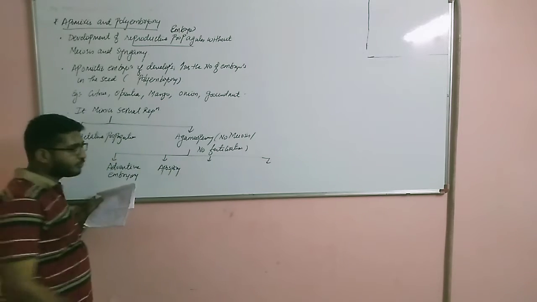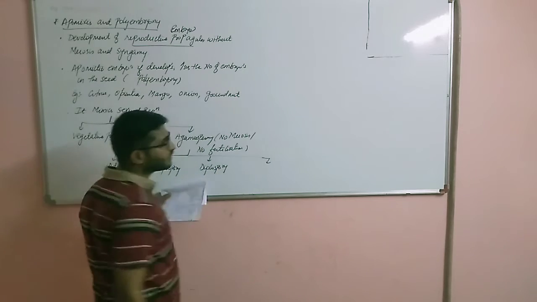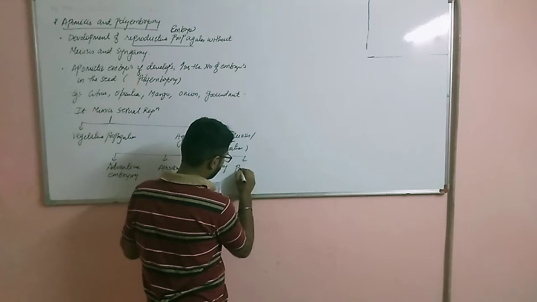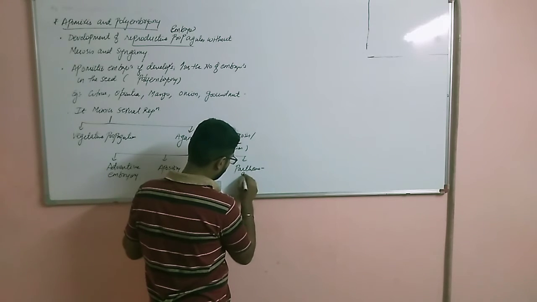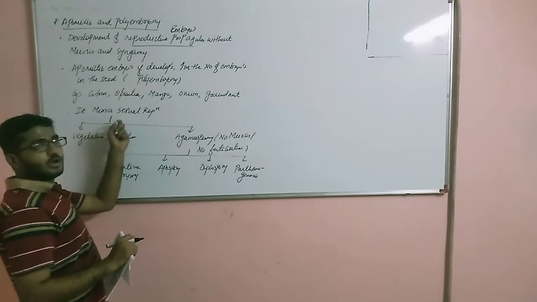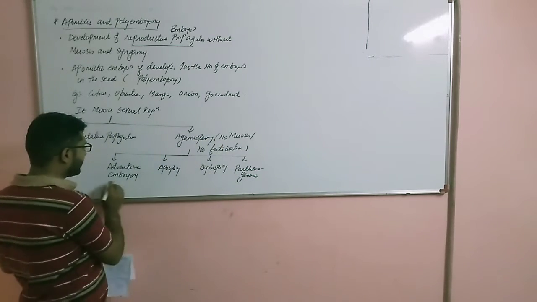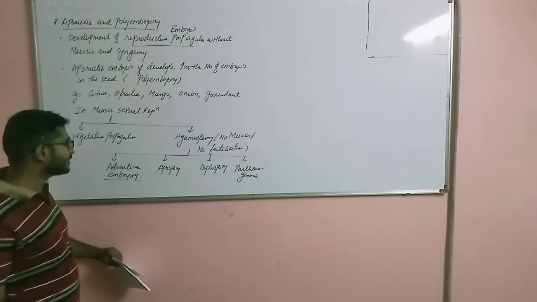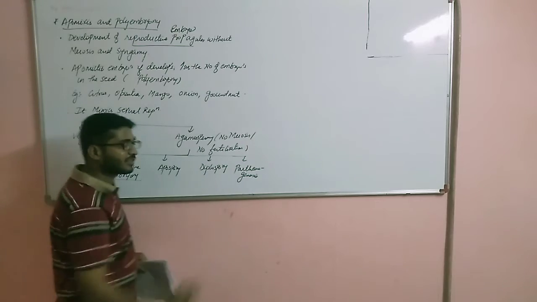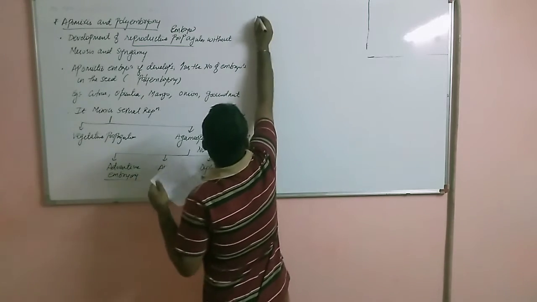Third one is diplospory, and the fourth one is parthenogenesis. So under apomixis, agamospermy: no meiosis, no fertilization. 4 types: adventitive embryony or adventitive polyembryony, the same condition, more than one embryo; apospory, diplospory, and parthenogenesis. So now let us discuss one by one.